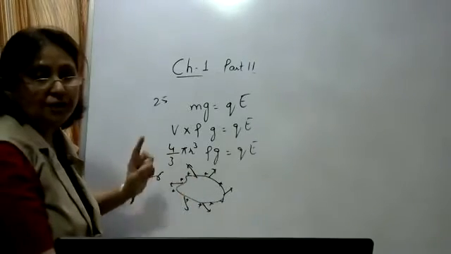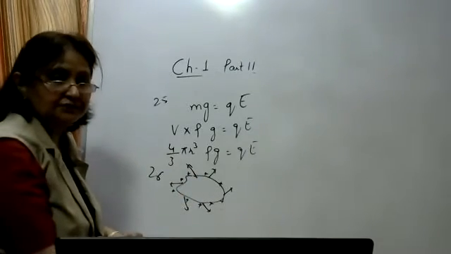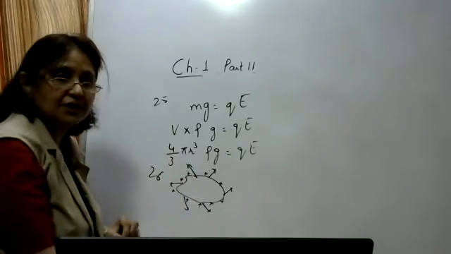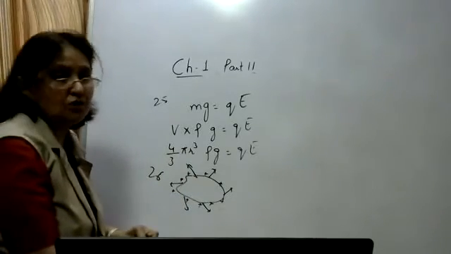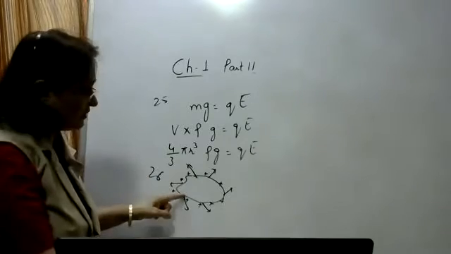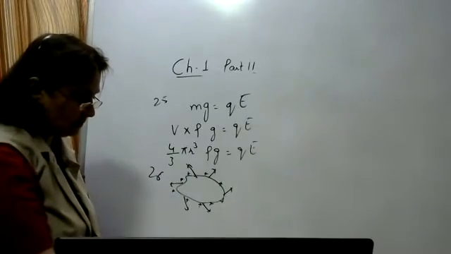They should come out normally from the surface of the conductor. Some of these electric lines of forces, you can see, are not normal to the surface of the conductor, not perpendicular to the surface of the conductor. So this one does not represent.